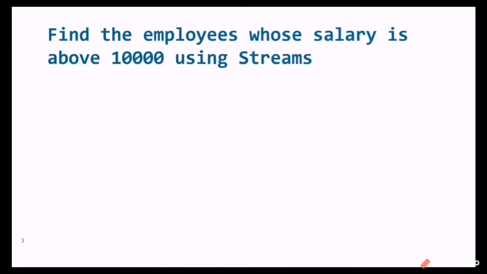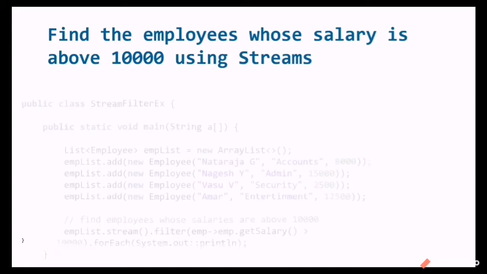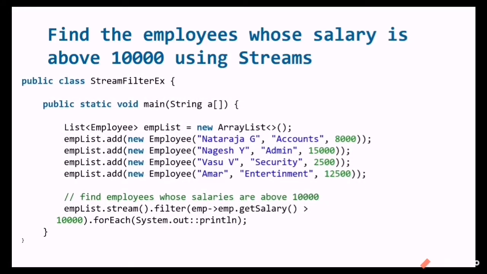Find the employees whose salary is above 10,000 using streams. For this we need to write a program. Usually in streams we get programs like this. Let's see the answer. We have taken one employee list, and in that we have employee name, department and salary. Then we need to find whose salary is greater than 10,000. For that we use the filter method: empList.stream().filter, emp.getSalary greater than 10,000. We are doing this operation and printing it.